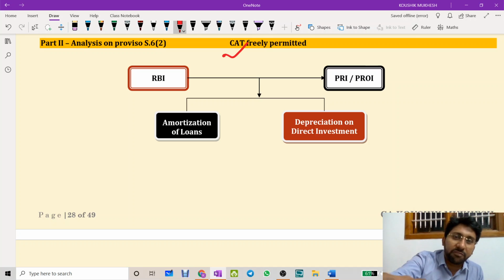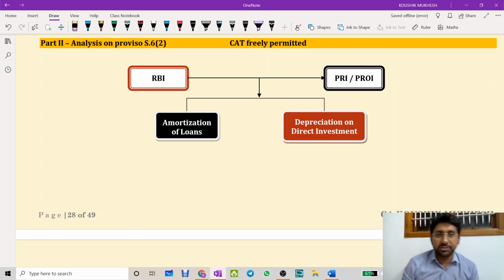Now we are coming into the freely permissible capital account transaction. There are two freely permissible capital account transactions. Number one will be amortization of loan. Number two will be depreciation on direct investment. So we can remember amortization of loans and depreciation on direct investment. We can mug up the concept well.